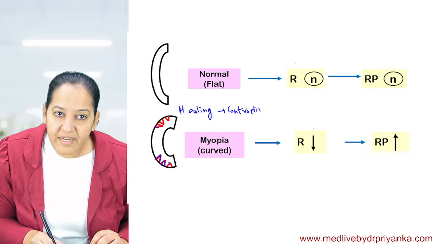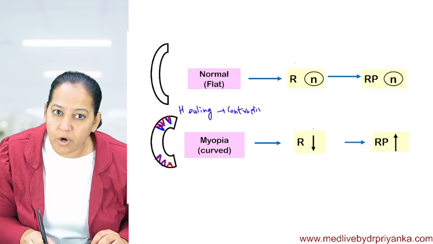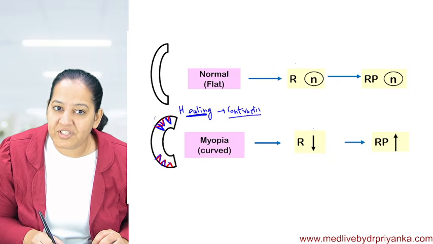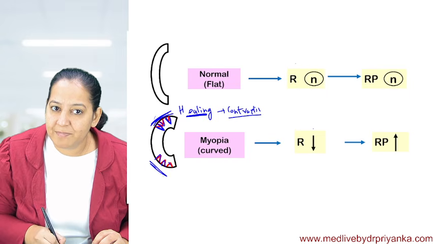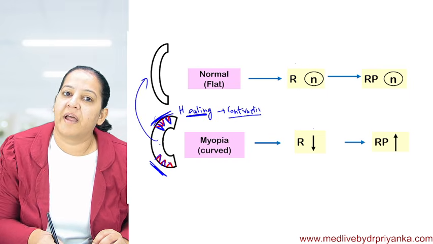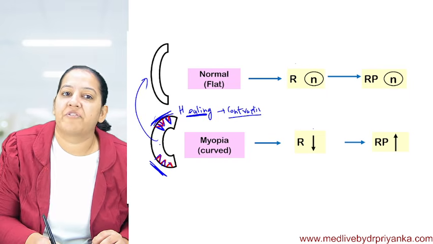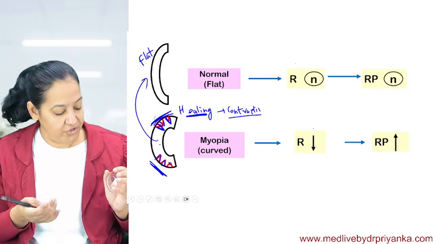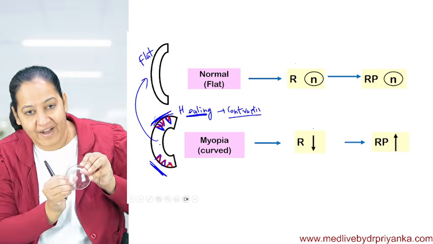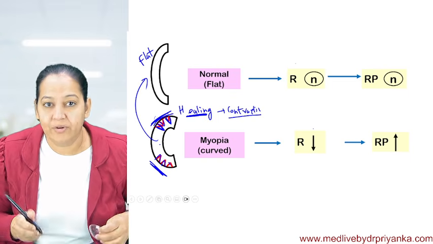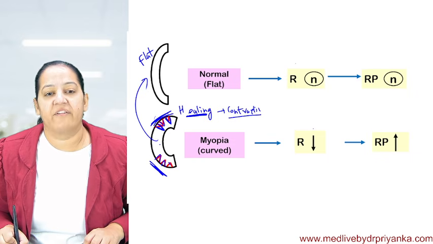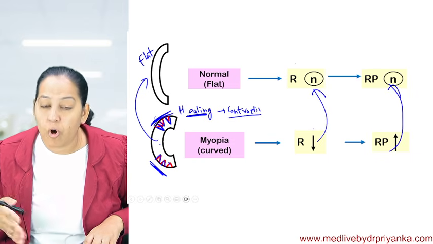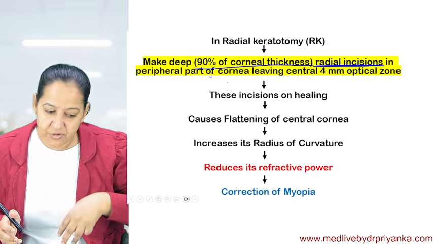Say yes or no. So here these are the cuts, these are incisions. In all of them, healing will occur. Whenever healing occurs, contraction occurs. So imagine this part is getting contracted, this part is getting contracted. So this cornea will become flattened because of the contraction. If the peripheral part gets contracted, the curvature will get flat, relatively flat. So radius of curvature will increase, refractive power will reduce and it becomes almost normal. The same thing is written in the form of a flowchart.